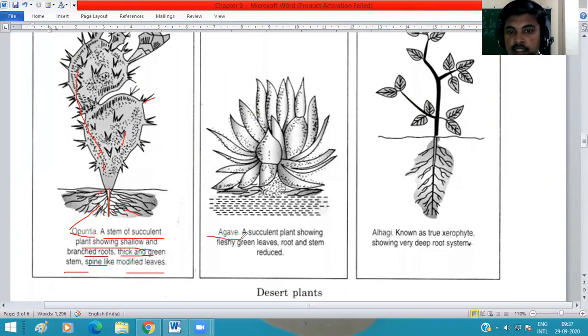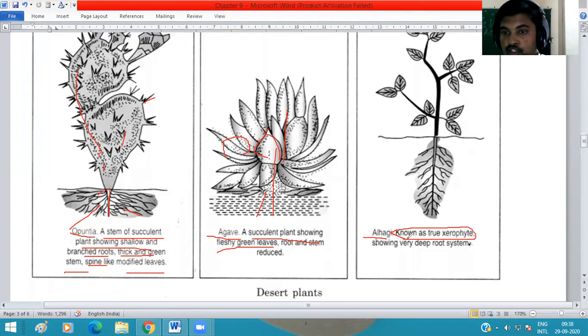And the next example, agave. It is also a succulent plant showing fleshy green leaves, roots, and stems. And Calotropis is known as a true xerophyte.